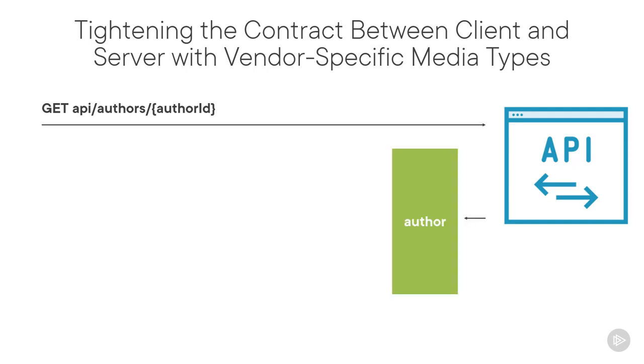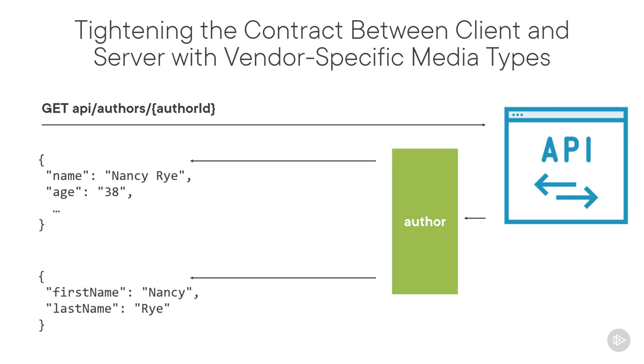We assumed that that's the representation most consumers would want. But is that really the case? You could imagine that some consumers might want the author like that, but others might want the author with first name, last name, and date of birth fields. Those are thus two representations of the same author.